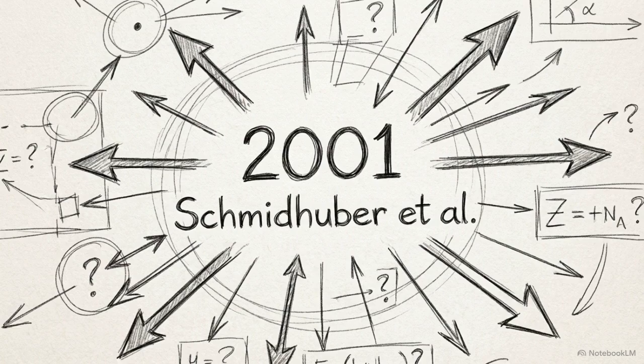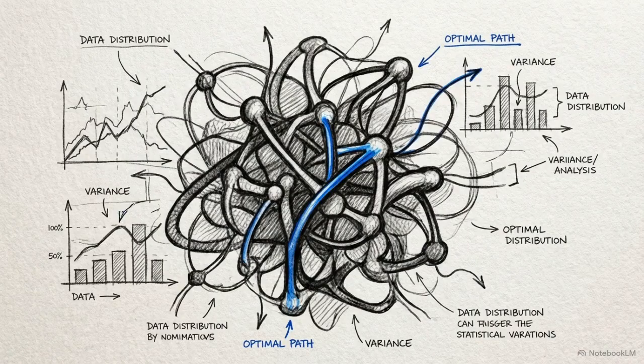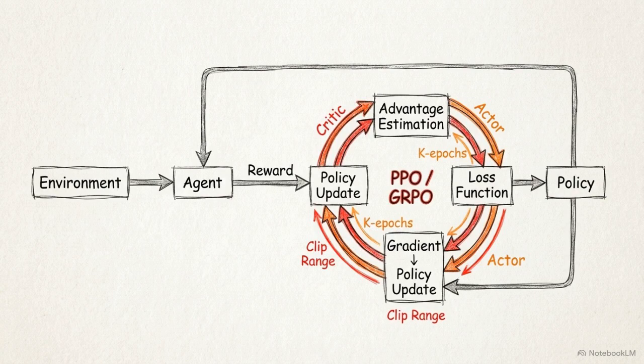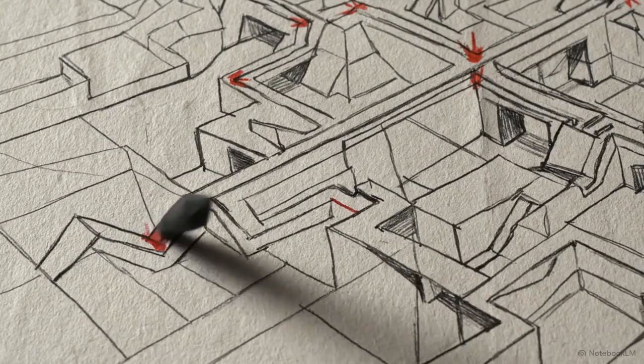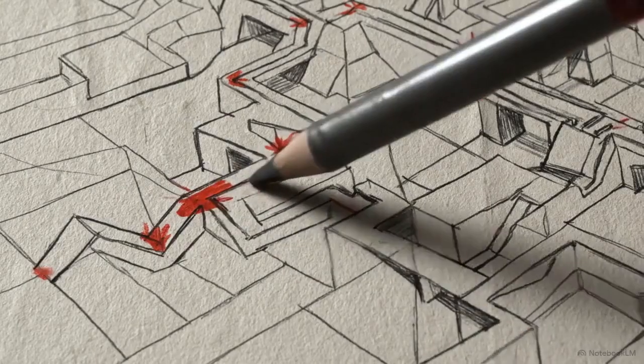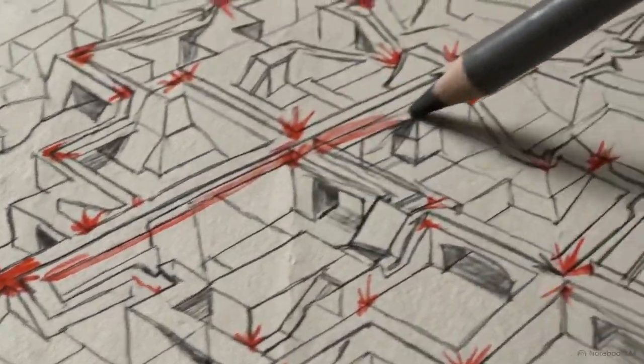In 2001, researchers Jürgen Schmidhuber, Sepp Hochreiter, and Joshua Bengio stated clearly, random guessing cannot be viewed as a reasonable learning algorithm. Today, that skepticism persists in how we handle post-training for large language models. The consensus is that adapting a pre-trained model to specific tasks requires complex search methods like PPO or GRPO. These are reinforcement learning algorithms that update model weights in jagged sequential steps based on a reward signal.